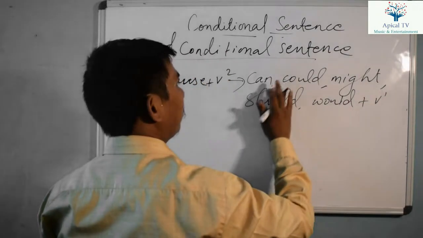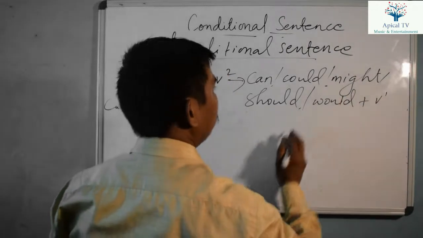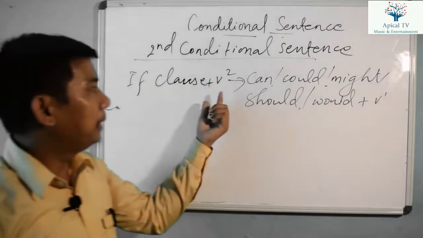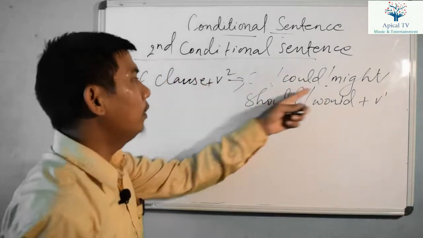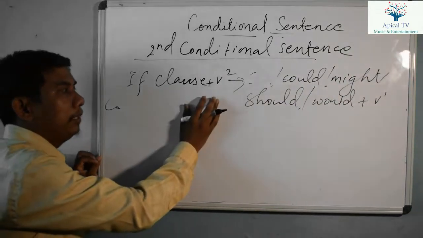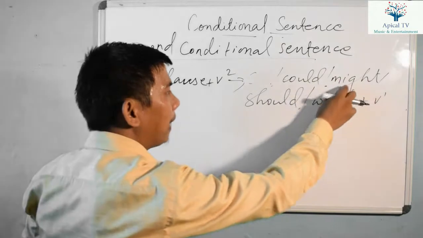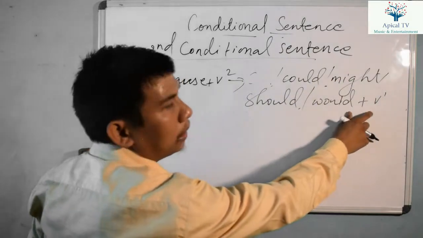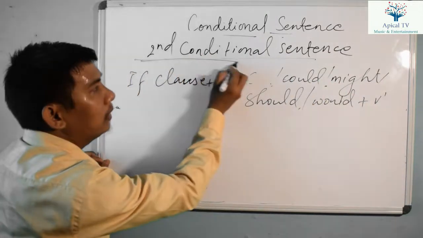Let me put a slash here because these are the alternatives. If there is an if clause with verb 2, then we have to use could, might, should, would plus verb 1 form. We have to select these words when there is a second conditional sentence.